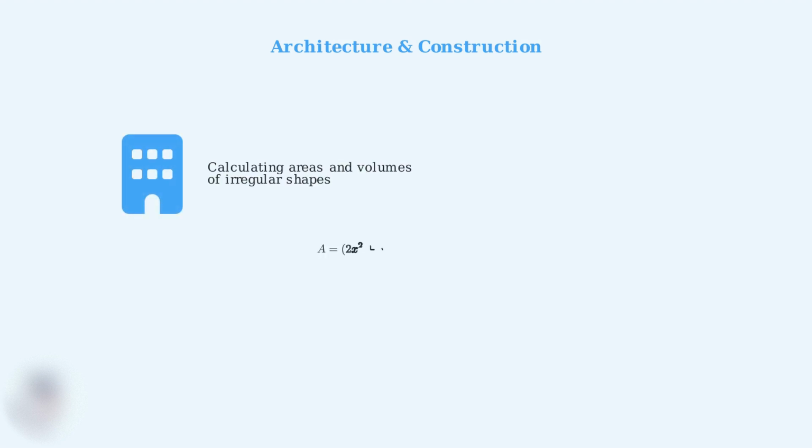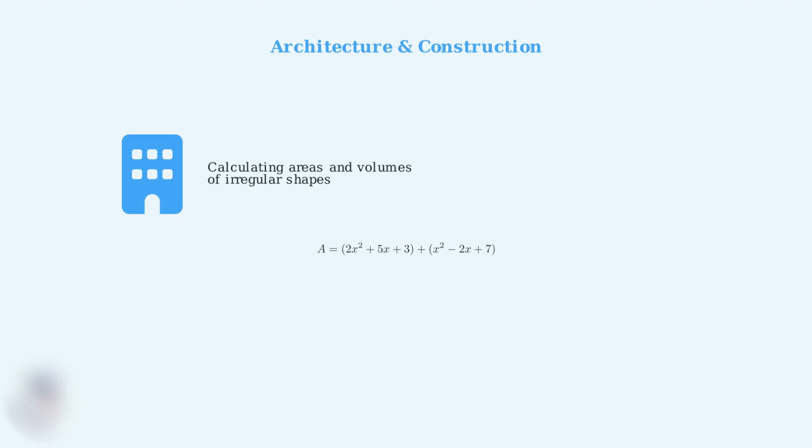Now that we've mastered the techniques of adding and subtracting polynomials, you might be wondering where these skills actually apply in the real world. The truth is, polynomials are everywhere around us, from the buildings we live in to the technology we use daily. In architecture and construction, professionals constantly use polynomials to calculate areas and volumes of complex shapes.